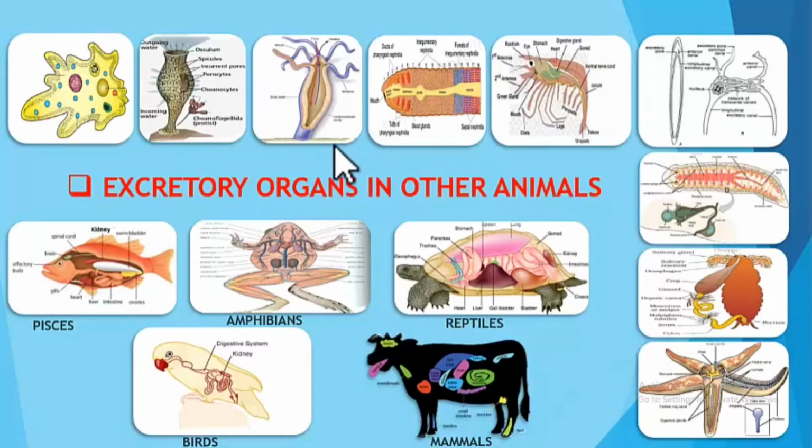Good morning, students. So far we have studied about excretory organs and the process of excretion in human beings, right? Today we are going to learn about excretory organs in other animals. Shall we start? Yes. Students, you already know that animals are divided into two major groups, right? What are they? Yes, invertebrates and vertebrates.